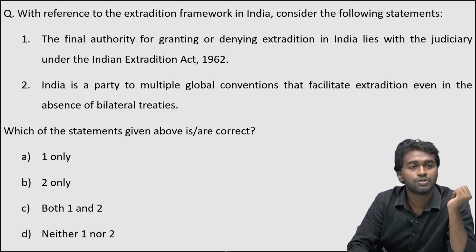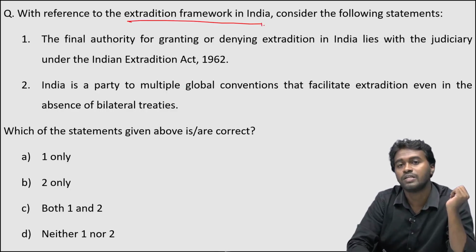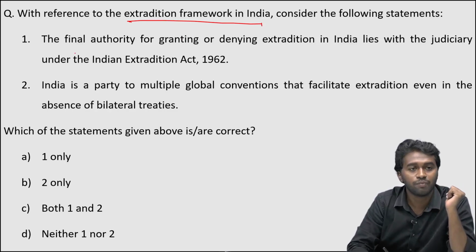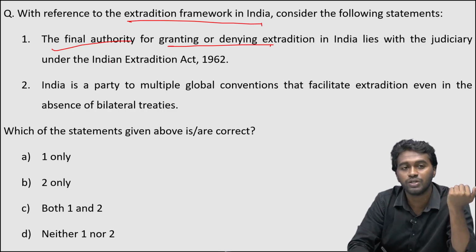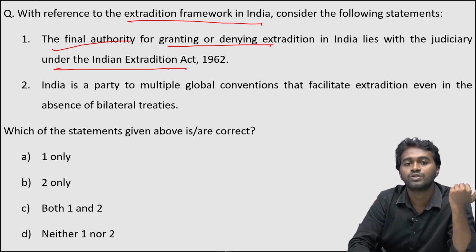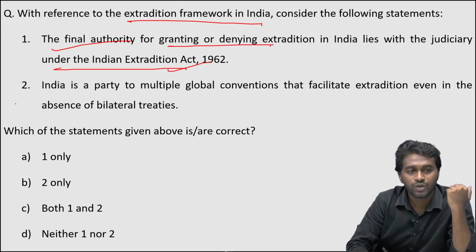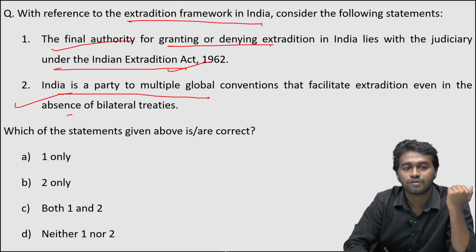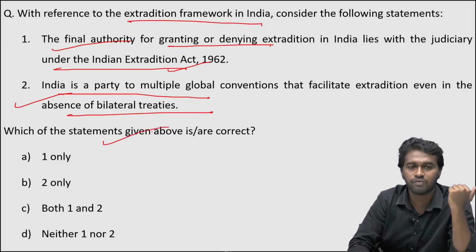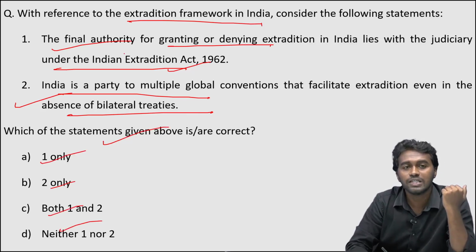So coming to the next question, with reference to the extradition framework in India, consider the following statements. Statement 1, the final authority of granting or denying extradition in India lies with the judiciary under the Indian Extradition Act of 1962. And statement 2, India is a party to multiple global conventions that facilitate extradition even in the absence of bilateral treaties. Which of the statements given above is or are correct? Option A, 1 only, option B, 2 only, option C, both 1 and 2, and option D, neither 1 nor 2.